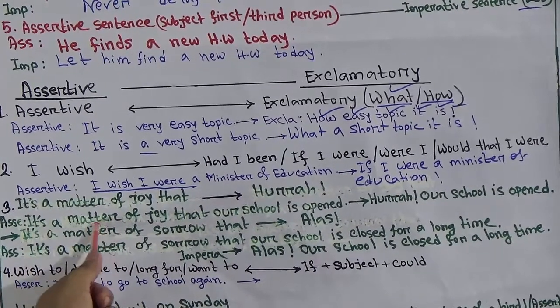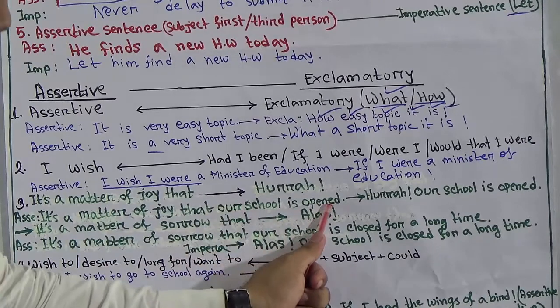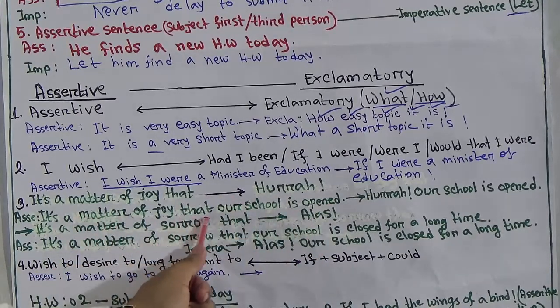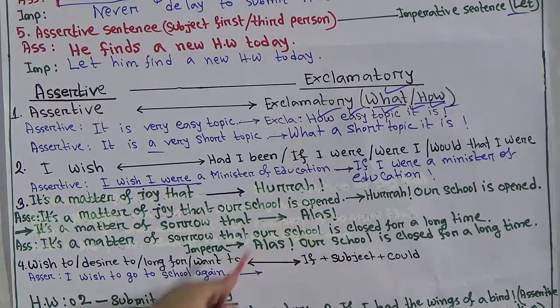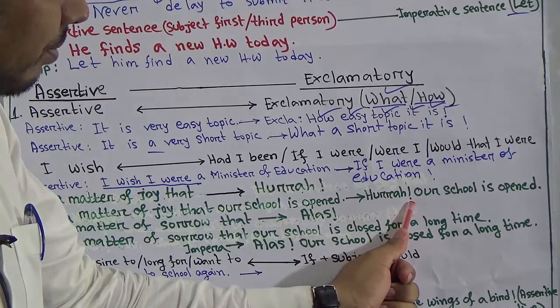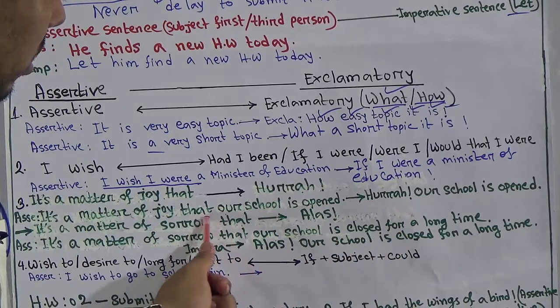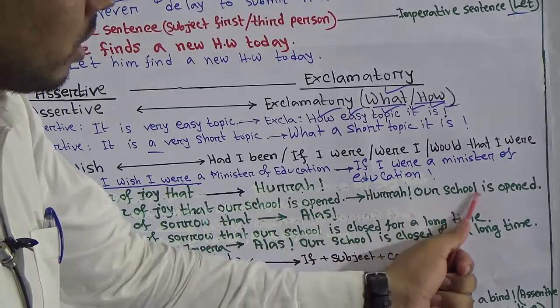Let's see an example. It's a matter of joy that our school is open. So due to this, up to "it's a matter of joy" we can write "hooray," then the rest of the sentence. My answer is "hooray," then give an exclamatory sign, and after this, the rest of the sentence is: our school is open.